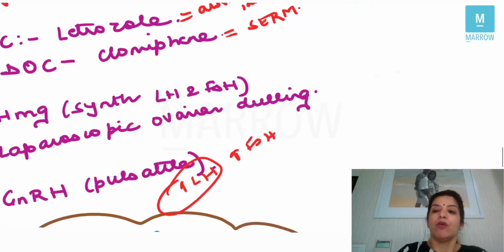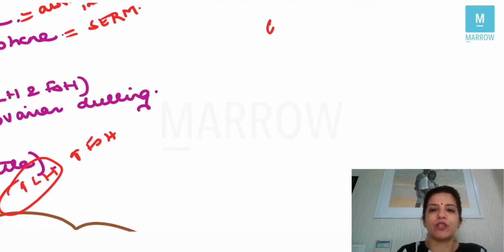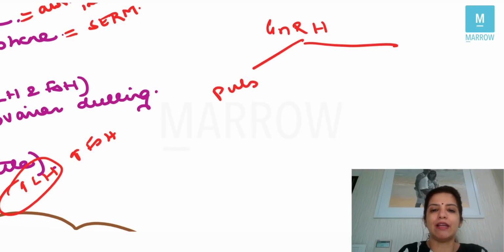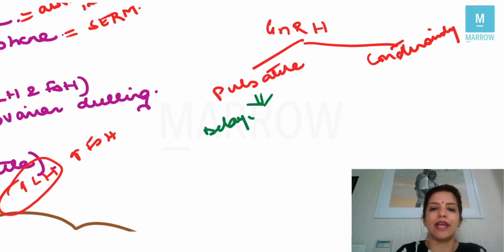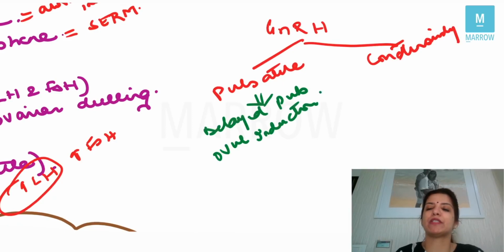Now, a very important thing which you have to remember is what are the conditions in which you have to give GnRH in a pulsatile manner, and what are the conditions in which you have to give GnRH continuously. Now, you have to give GnRH in a pulsatile manner only in two conditions: in delayed puberty and for ovulation induction, like you are doing in PCOS.